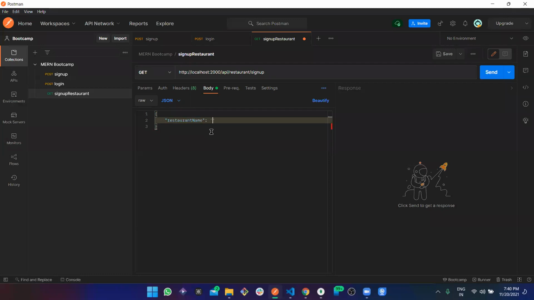Suppose restaurant name is, maybe let's call it Zomato only. And the location, let's call it Punjab. And secondly or thirdly, the owner name, which is like Mr. Singh.